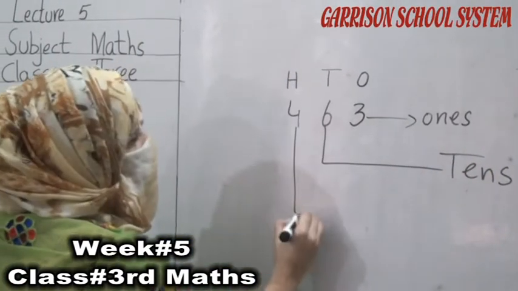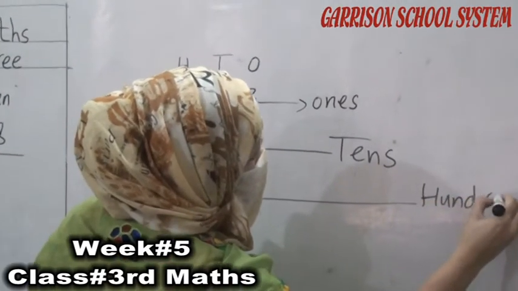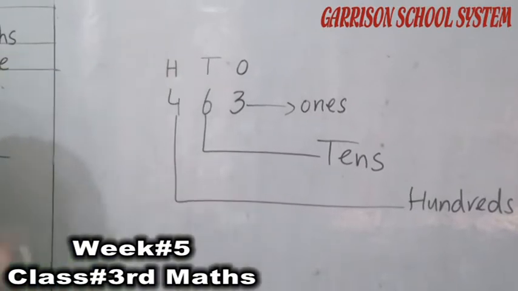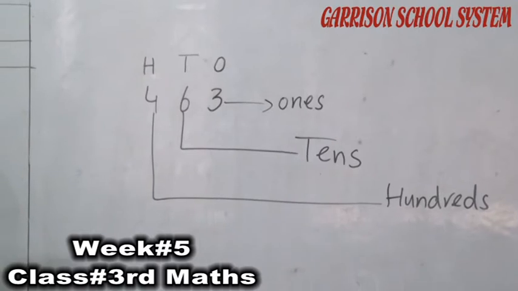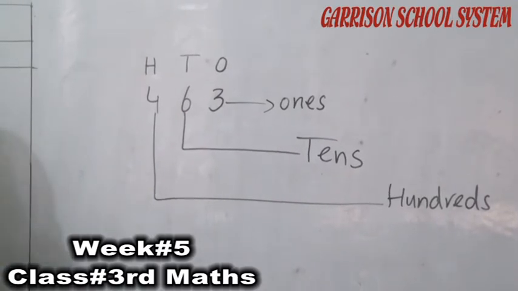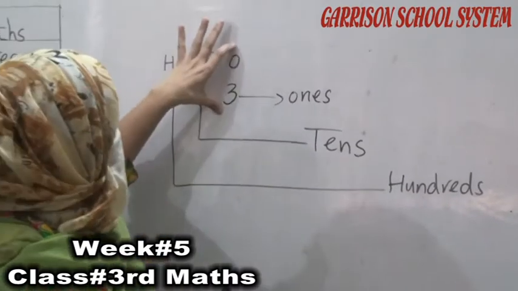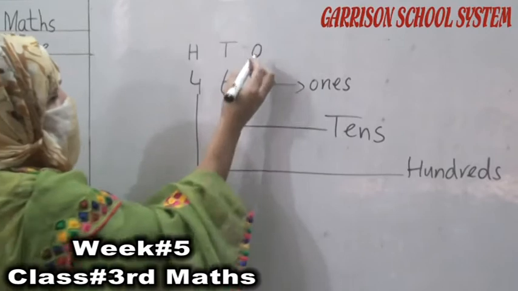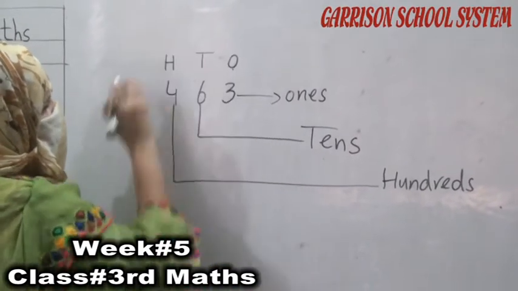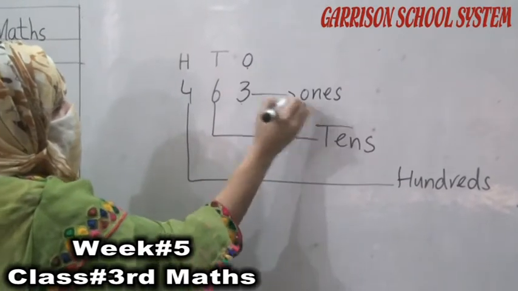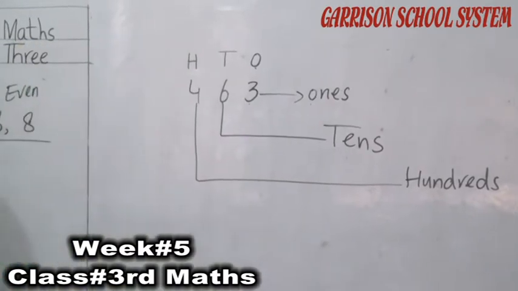Okay student, and 4th place value is 100. Understand student, what is place value? You have learned in previous lecture, and now in this lecture I am telling you again the number in which position is the number is that position is its place value. For example, this is 3 is in ones, 6 is in tens, 4 is in 100. So 3's place value is ones, 6th place value is tens, and 4th place value is 100. Understand student?